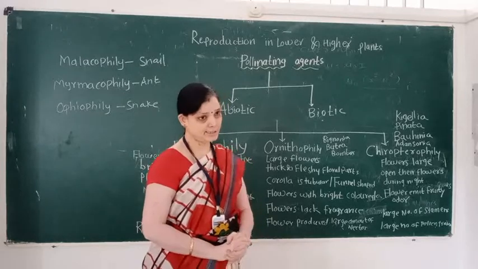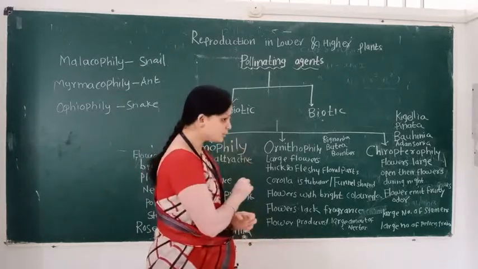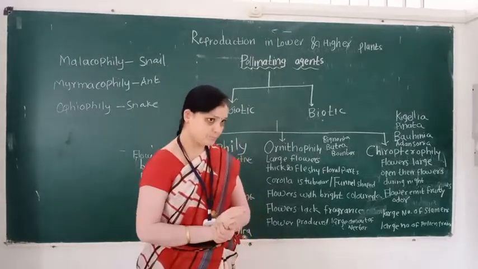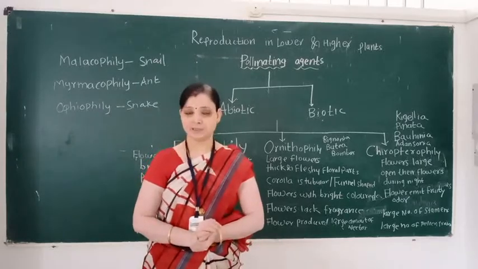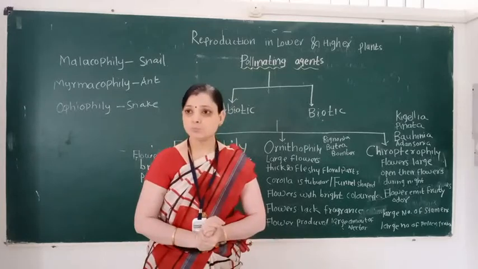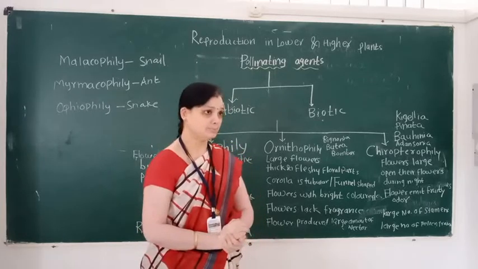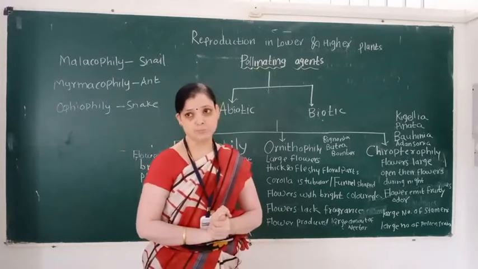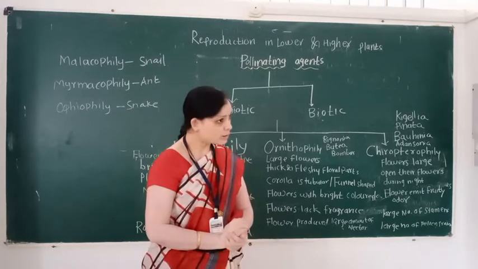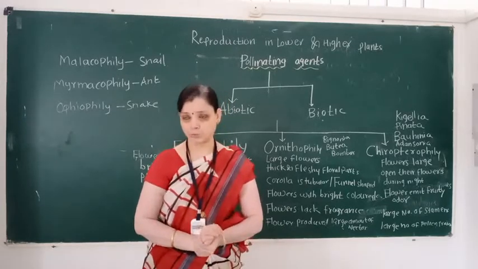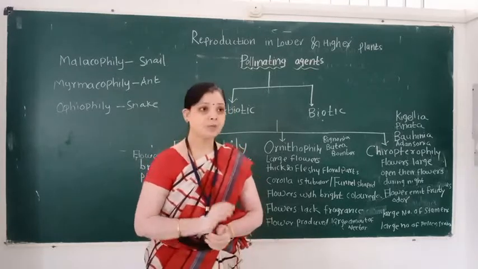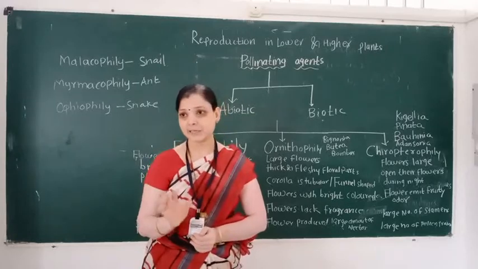In this lecture we learn the term biotic pollinating agent. Bio means living. The living pollinating agent which transfers pollen grains from one flower to another flower, or one plant to another plant, is called a biotic pollinating agent.